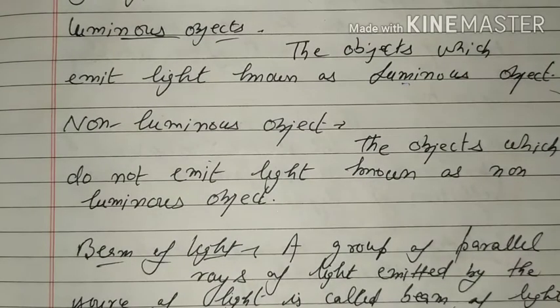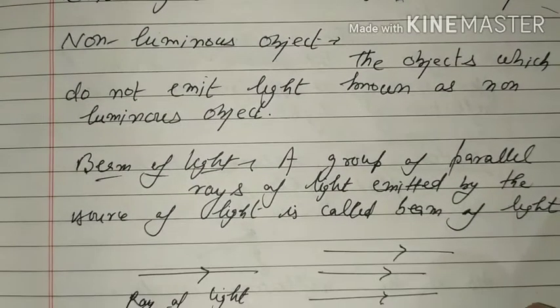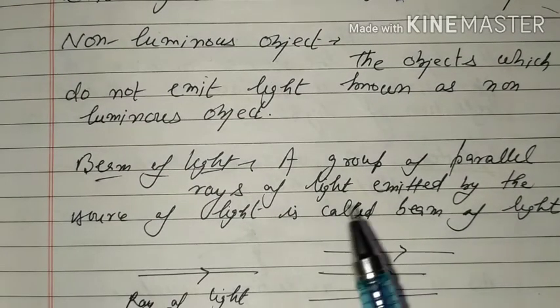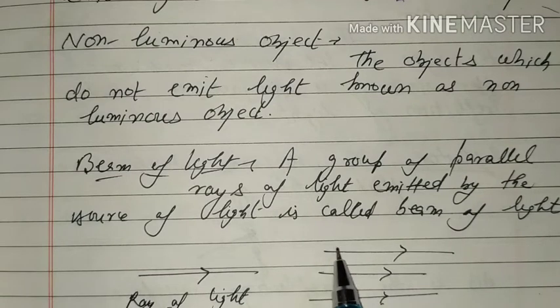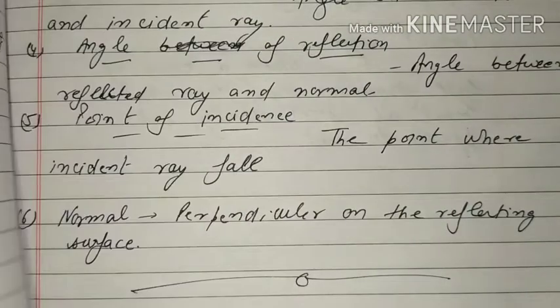Okay, now beam of light: a group of parallel rays of light emitted by the source of light is called a beam of light. It is a beam of light, but a single one is a ray of light. Okay, beam of light means parallel rays of light. And next,